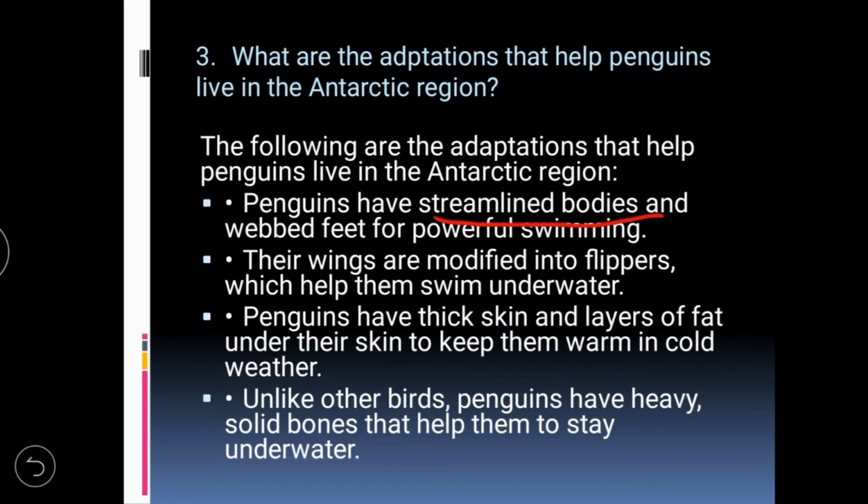Penguins have thick skin and a layer of fat under their skin to help them keep warm in cold weather. Unlike other birds, penguins have heavy, solid bones that help them to stay underwater.